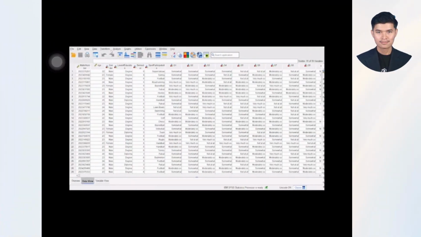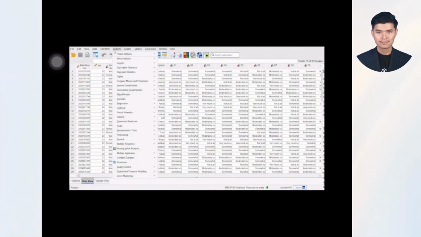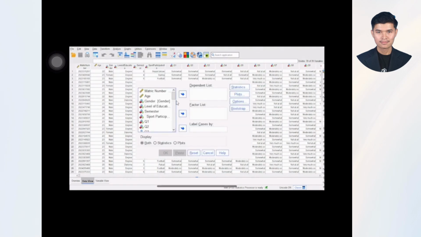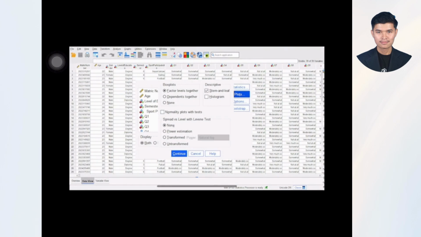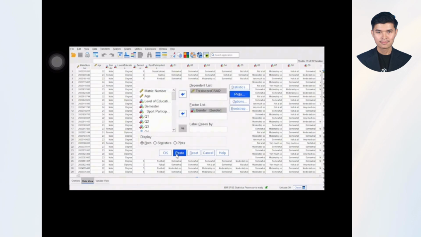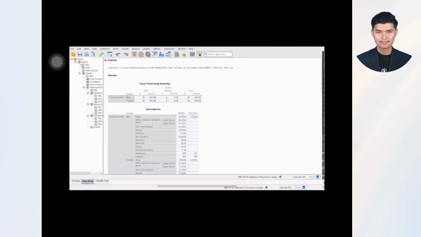Now we will go to the normality test. First of all, we go to Analyze, Descriptive Statistics, and click Explore. First choose the total score SCAI-2 into the dependent list, and then gender into the factor list. Check the plots, make sure the histogram is ticked, and normality plots with tests is also ticked, and then continue and press OK. So this is the result of the normality test.